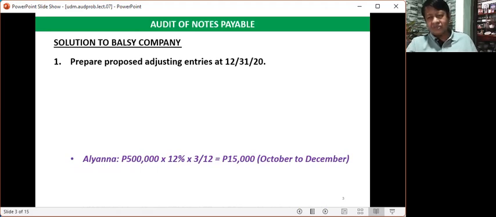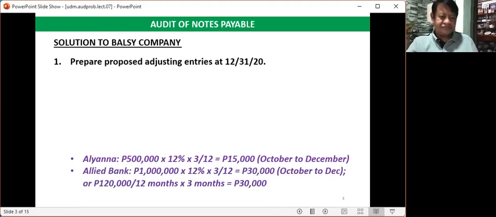The amount of promissory note is 500,000 pesos multiplied by 12%, multiplied by 3 months, divided by 12 months, that is 50,000 pesos. We use 3 months because that is from October to December 2020. So that is the amount of interest to be paid to Aliana.